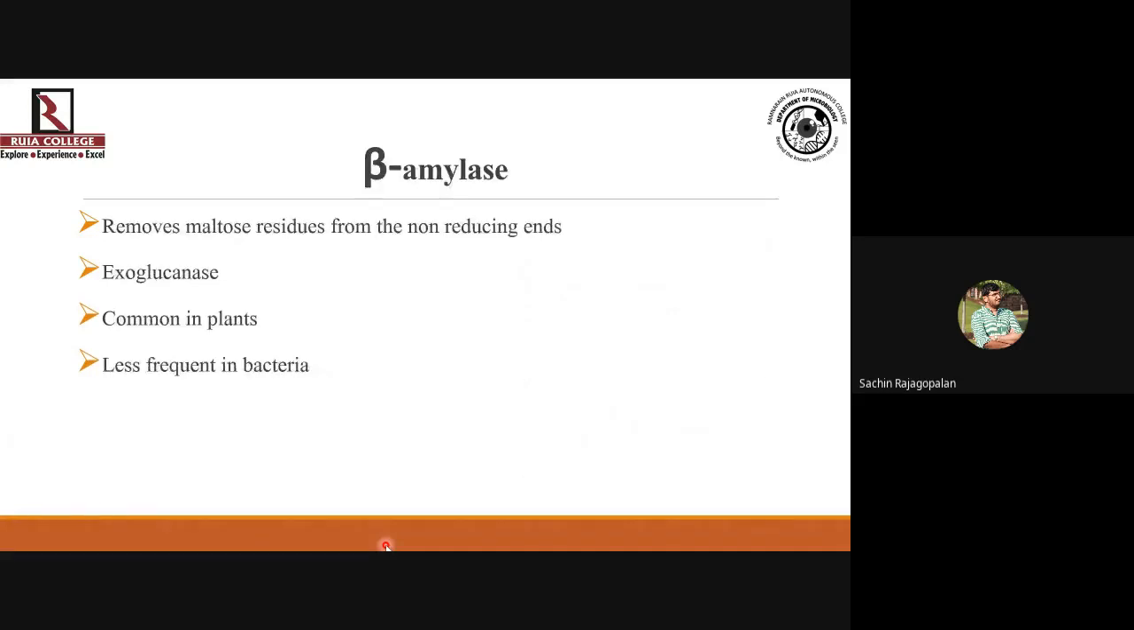Going to beta amylase. Beta amylase is different from alpha amylase because it acts only at the non-reducing end. It's an exoglucanase. It doesn't act inside the polymer. It acts at the terminal ends of the polymer.